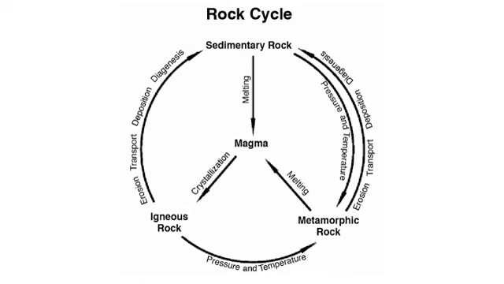I hope, my dear students, you have understood. If you have any doubt, if there is any part you have not understood, you can ask me and clarify your doubts, because this is a very simple thing. You just need to understand that there is a kind of cycle, just like the water cycle that we have, just like the nitrogen cycle that we have. This is the same in like fashion. We have a rock cycle where the rock consistently, in a continuous fashion, gets transformed from one form to the other.